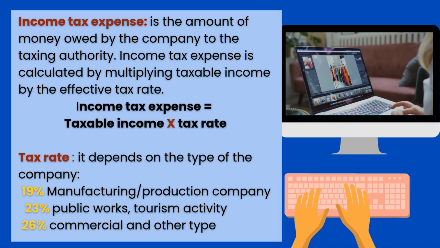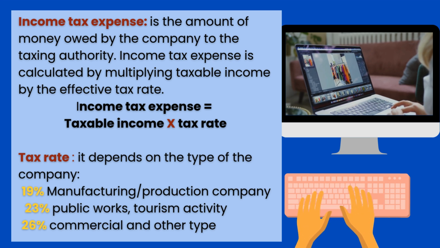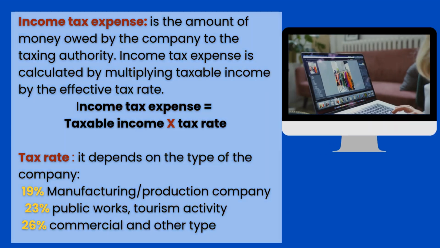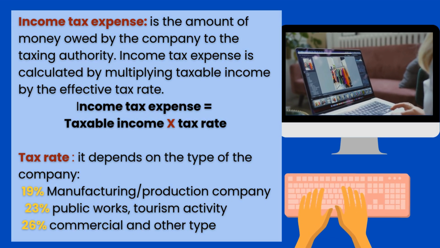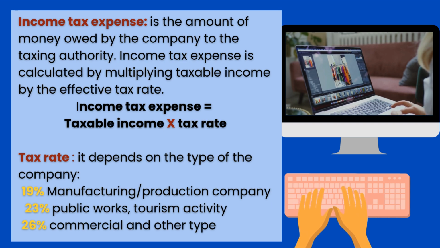We have also the income tax expense. It is the amount of money owed by the company to the taxing authority. This income tax expense is calculated by multiplying taxable income by the effective tax rate. This tax rate depends on the type of the company. You can find 90% for manufacturing and production companies, 23% for public works and service activity, and 26% for commercial and other types of companies.